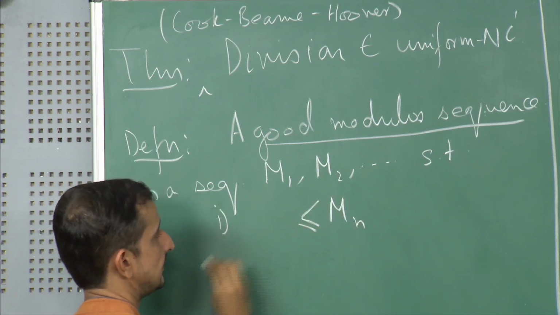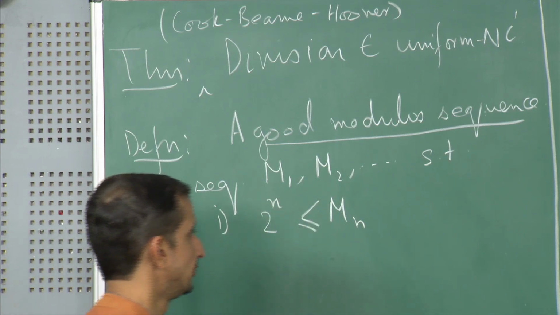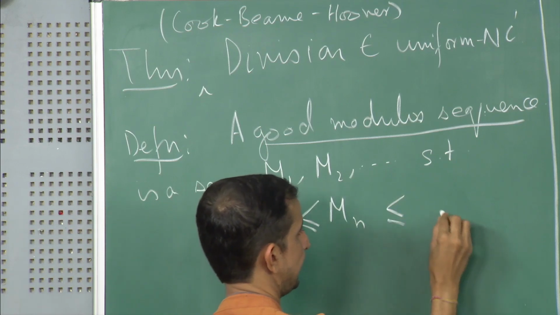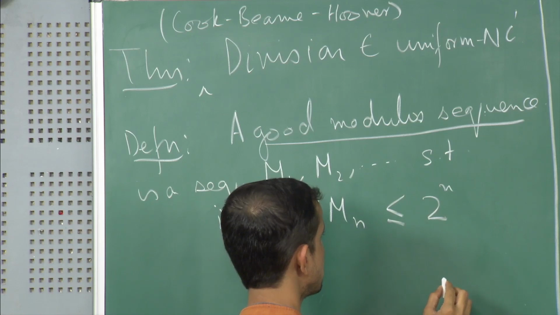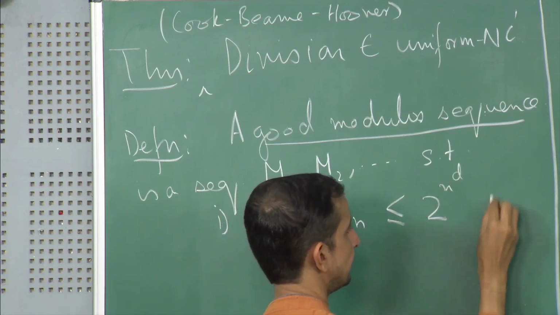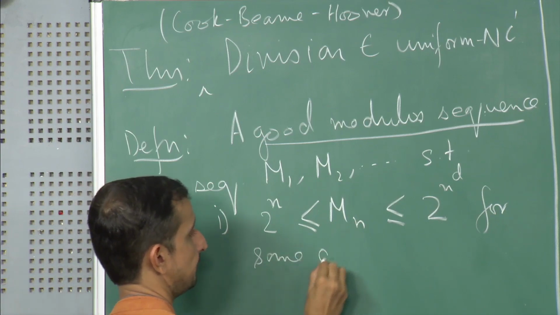Mn is at least 2 raised to the power n and at most 2 to the power n to the power d for some